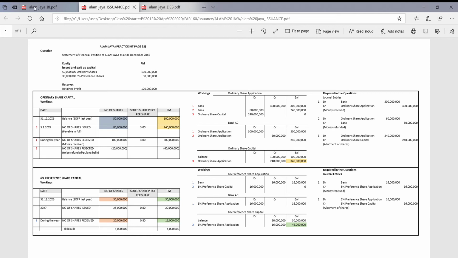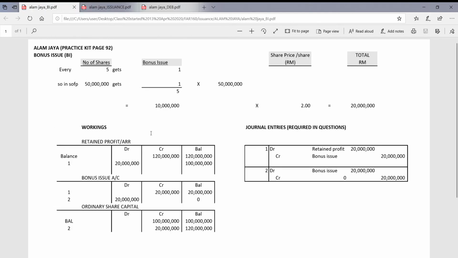Okay, for the bonus issue, the third part, this would be for the bonus issue. Alright, a bonus issue of 1 for 5 shares was made to existing shareholders.